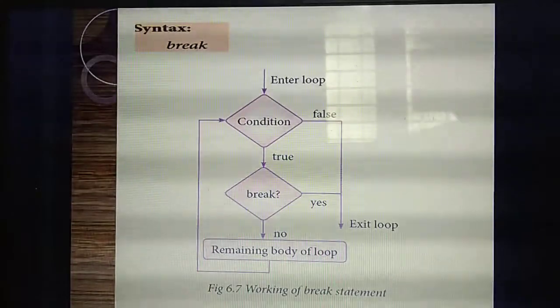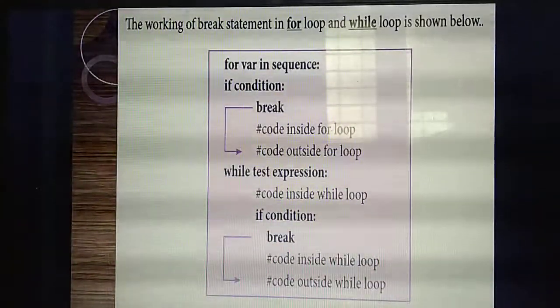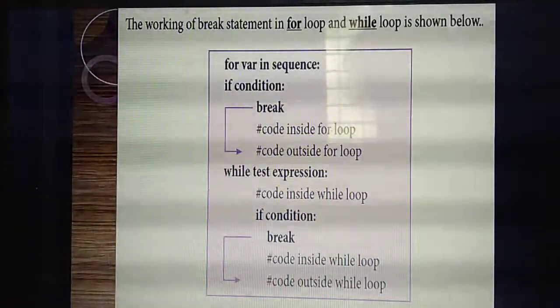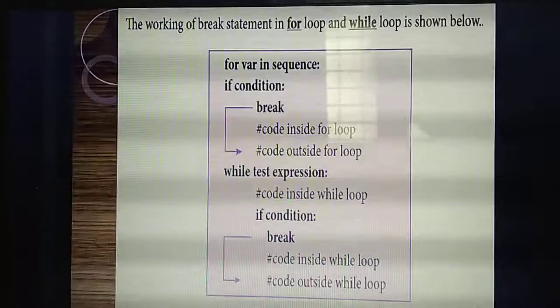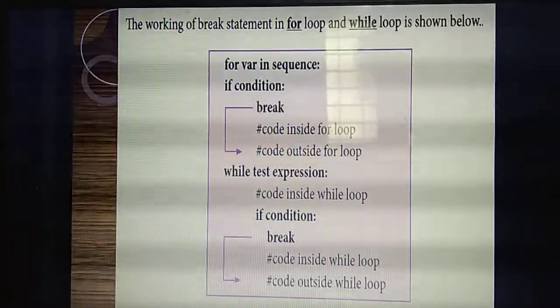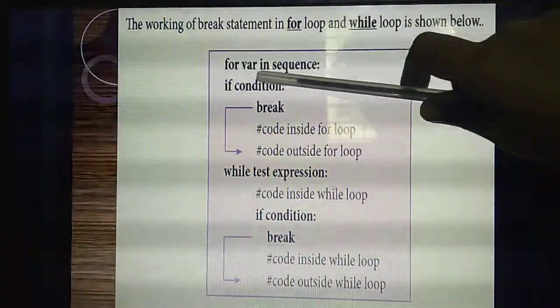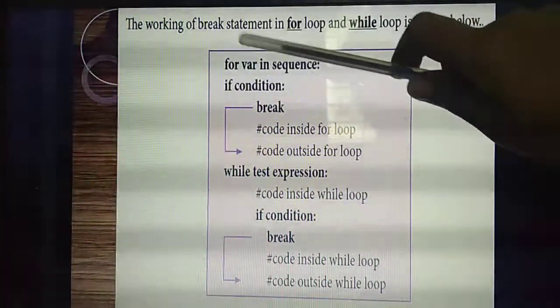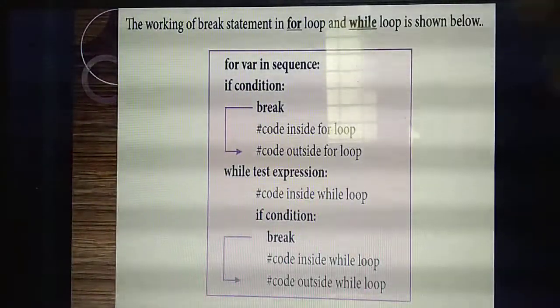This is the first jump statement. So listen, this is how it works. The break statement works inside the loop. They have given the break statement for both while loop as well as for loop. This is the syntax they have given. One example: for variable in sequence. Inside the for loop, you are checking one condition.